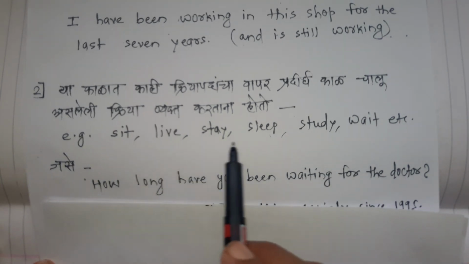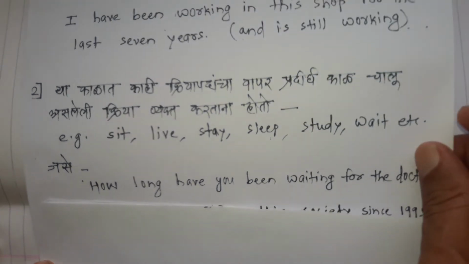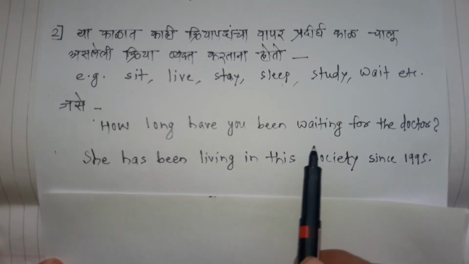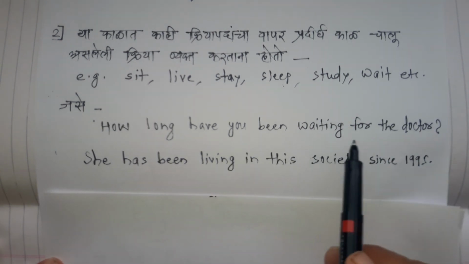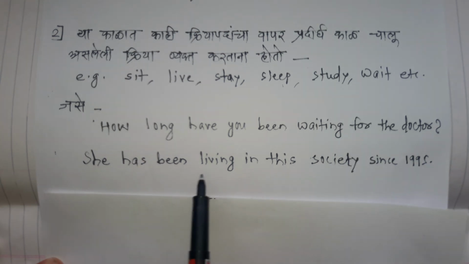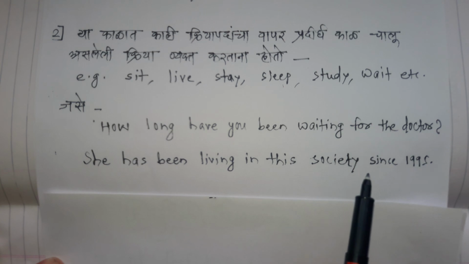And secondly, some verbs we use, for example, sit, live, stay, sleep, study, wait, etc. Example, how long have you been waiting for the doctor? It is a question. She has been living in this society since 1995. In this way, we can use this tense.